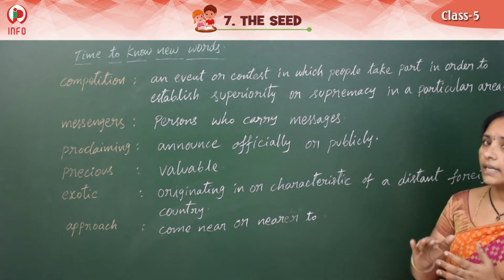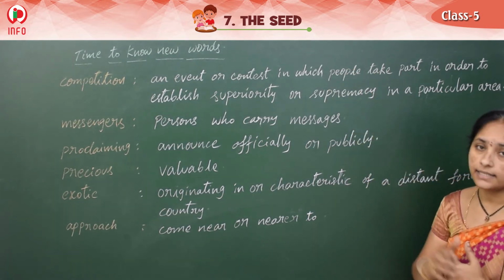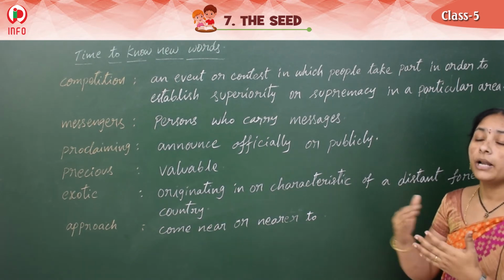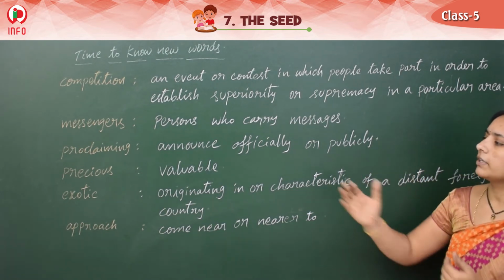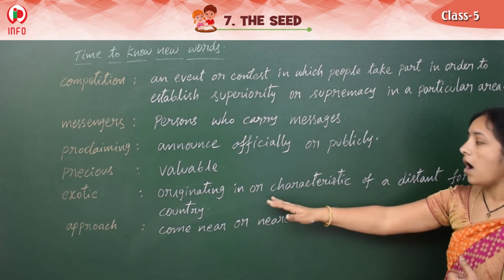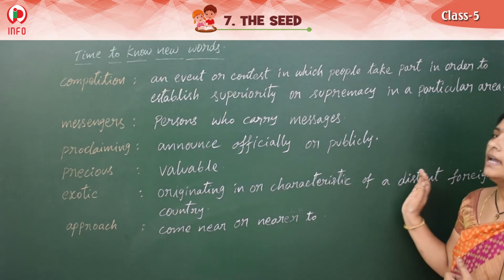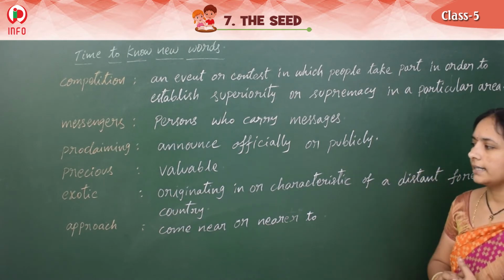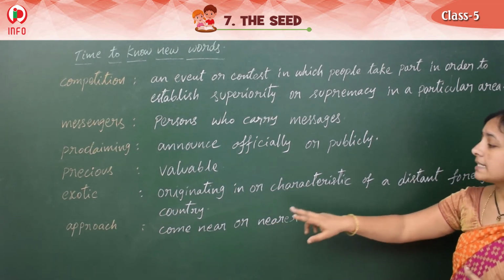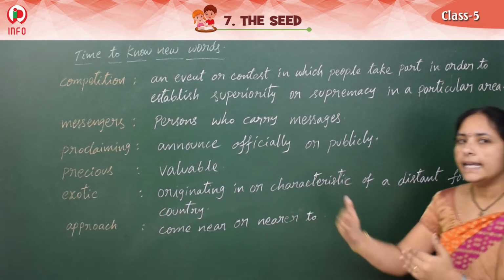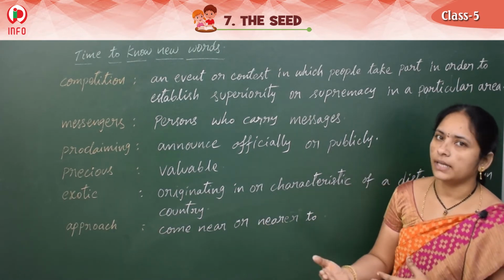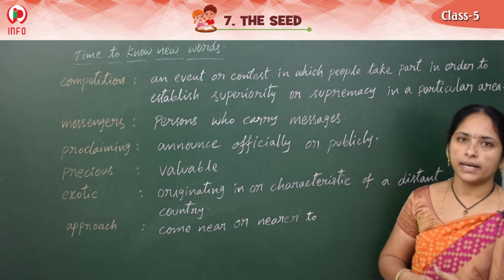So exotic means far away countries or foreign places. If it belongs to those places, we call it exotic. Last one, approach. Approach means come near or nearer to. If we approach another person, we are going near to them. So this is the vocabulary part.